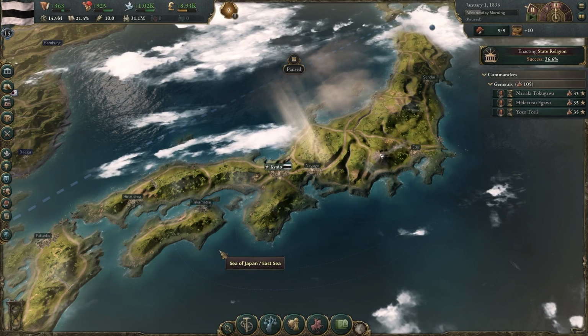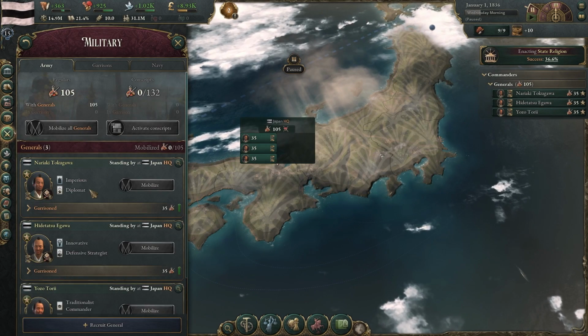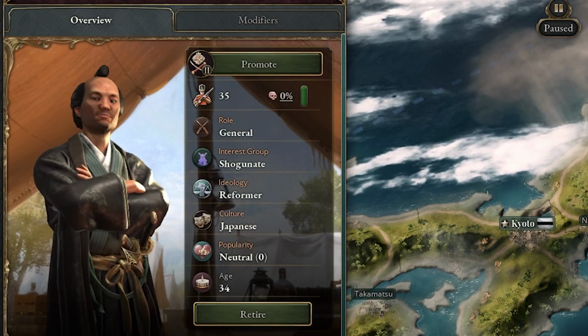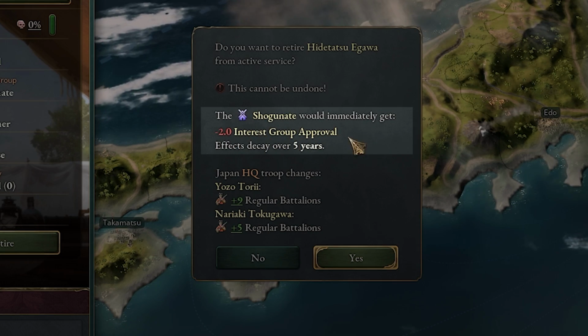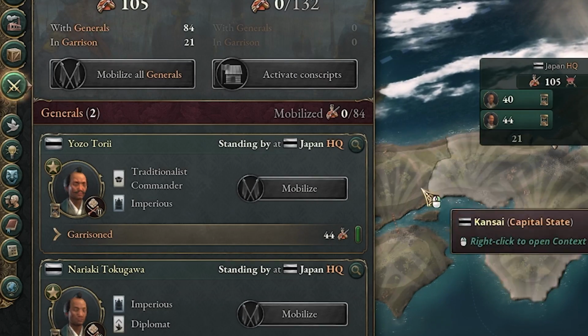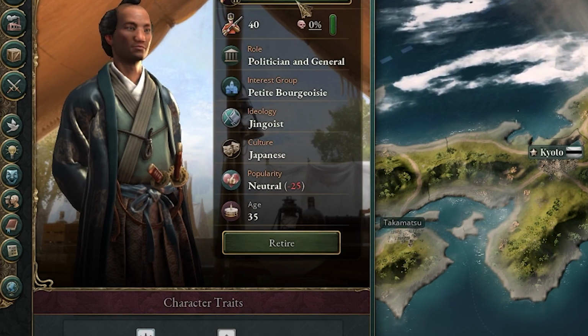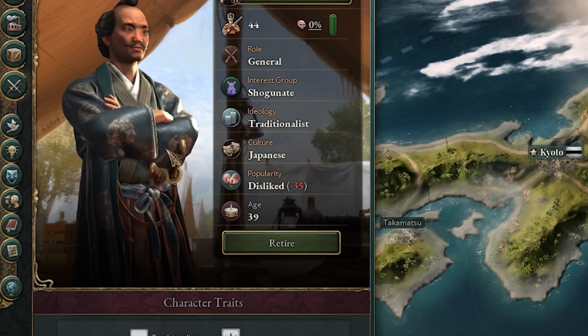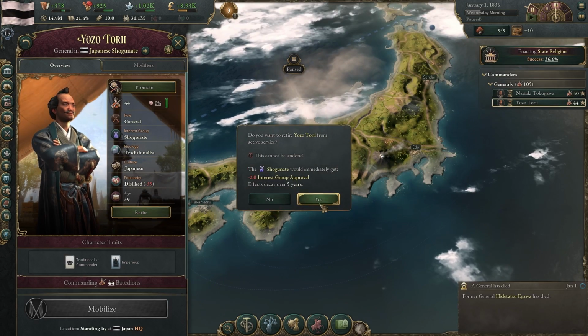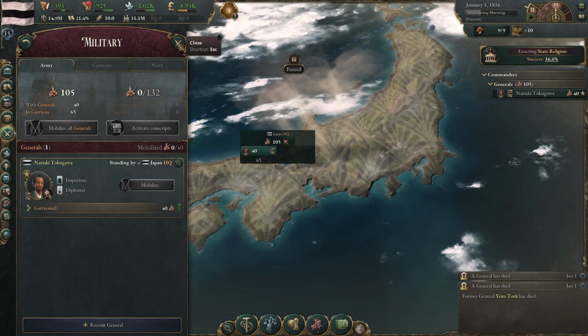Another way to reduce the shogunate's power is we knew that there were military generals that are giving them some bonuses. So we could find them and we could retire them. However, this will reduce their approval rating for 5 years. We're going to do it anyways and see how this will work. Hopefully it'll be pretty good because they are giving a decent amount of modifiers here. So we found the other shogunate and let's retire them out. So it's a -4. So they're not going to be super happy with us.